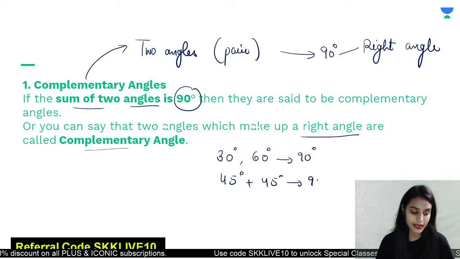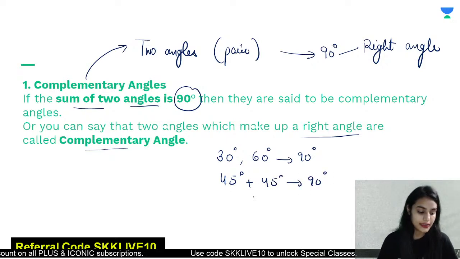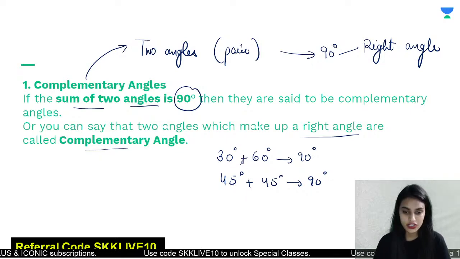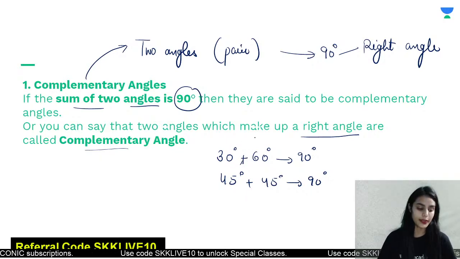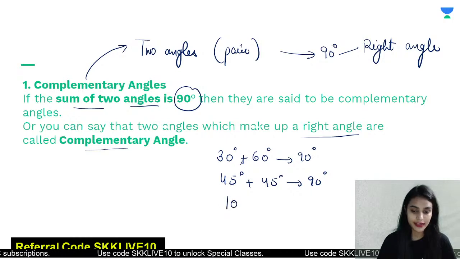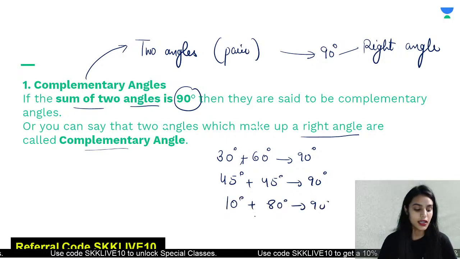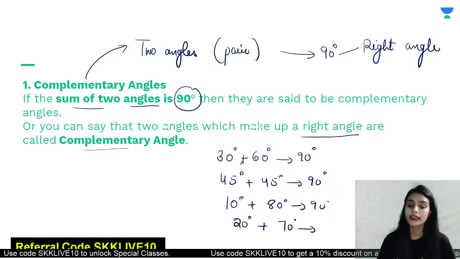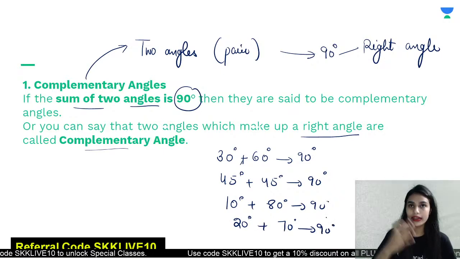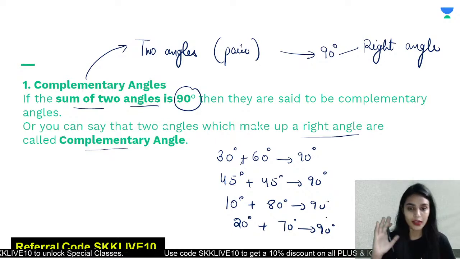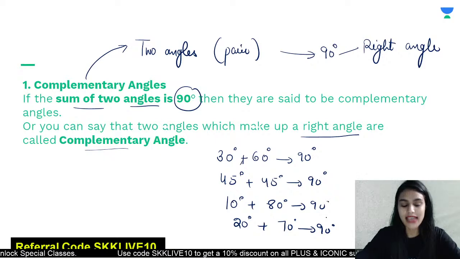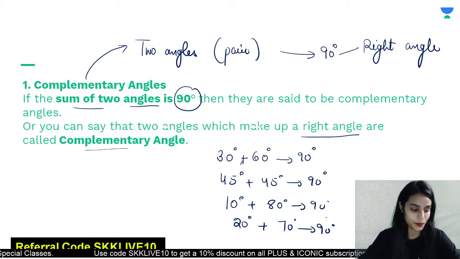Very good, Ankit. That is 90. Then we have Harsh, you are repeating my point. This is cheating, Harsh. You need to get your own point. Very good, Ankit. 10 degree plus 80 degree will be complementary. That is 90. Very good, Harsh. 20 degree plus 70 degree, that is again 90 degree. 40 plus 50, yes, that is 90. I hope that's clear. So whenever any two angles add up to 90, that is complementary. It's as simple as that.